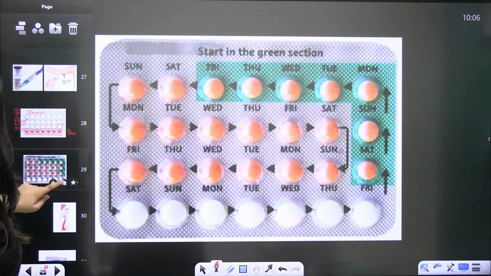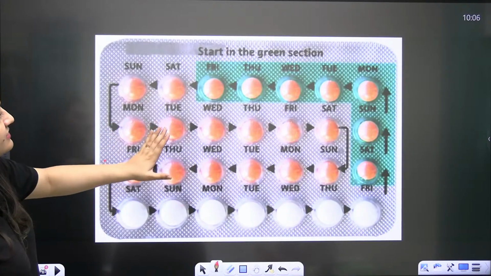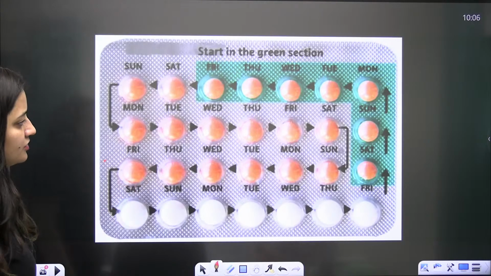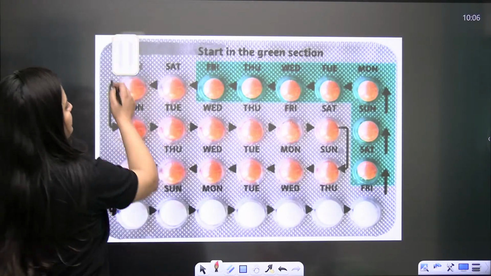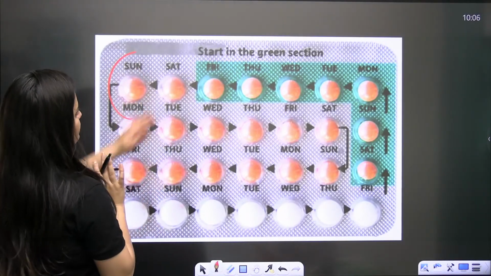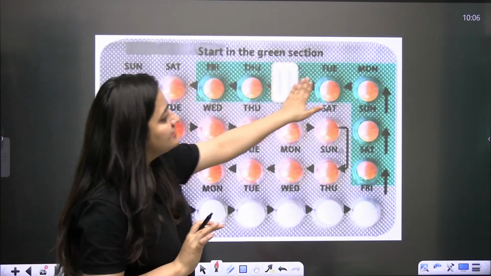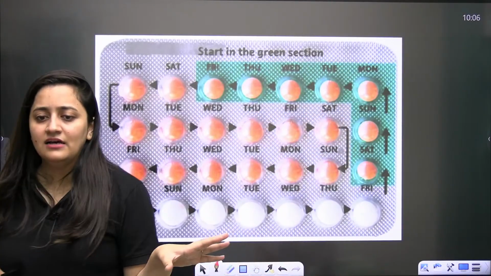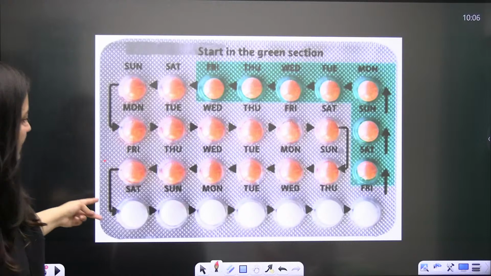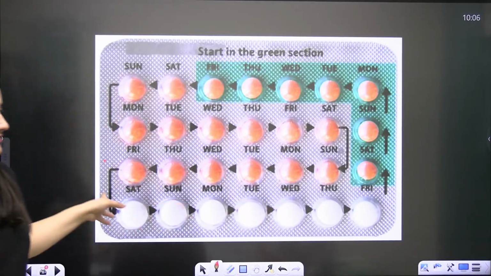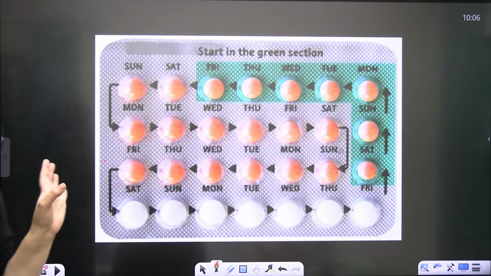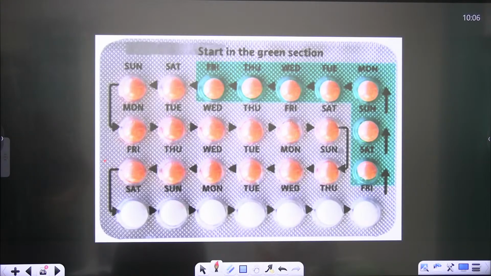Clear? So see, start in the green section. Whenever there is the 5th day of her menstrual cycle, she needs to start it. And for 7 days, as I said, the iron supplements will be there. So accordingly, you can relate. Is that clear?